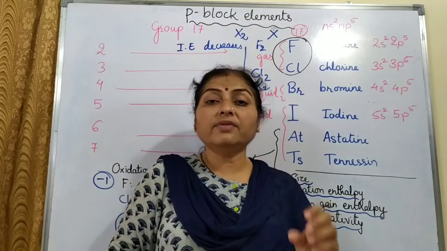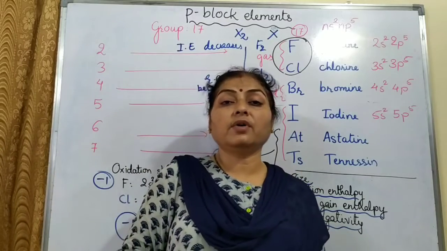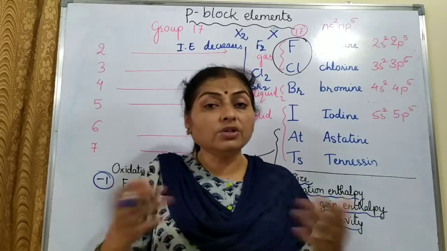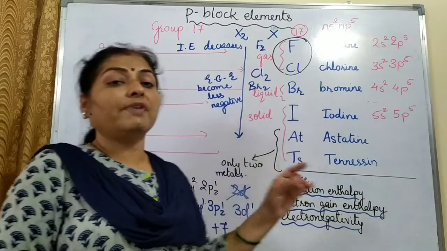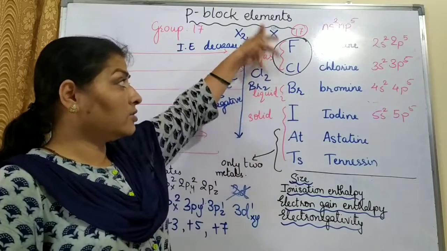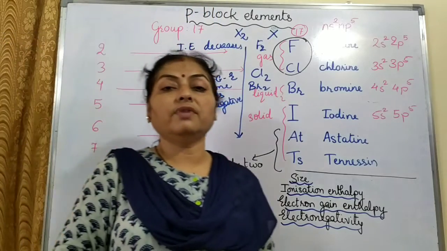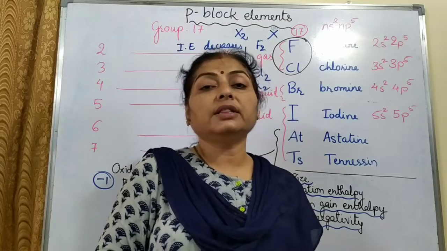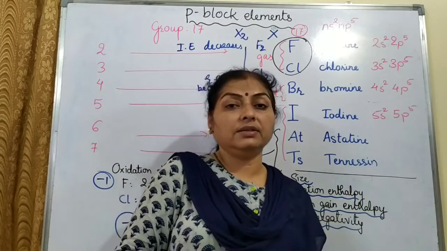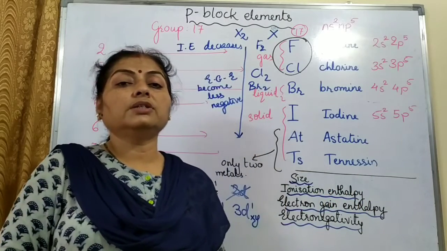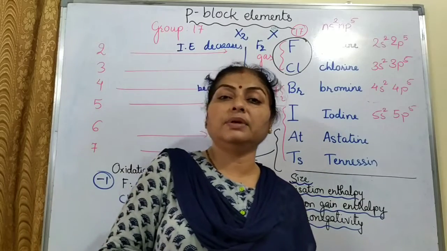So whatever different behavior or going out of the trend, those values you have to remember, like with the electron gain enthalpy and the bond dissociation enthalpy values. Again, bond dissociation enthalpy is related with the stability. Less is the bond dissociation enthalpy, less is the stability.